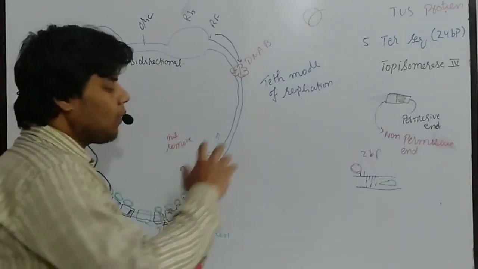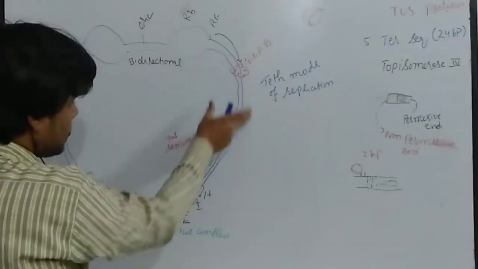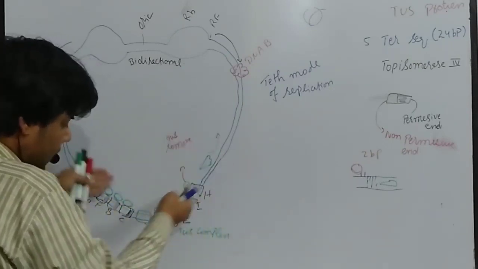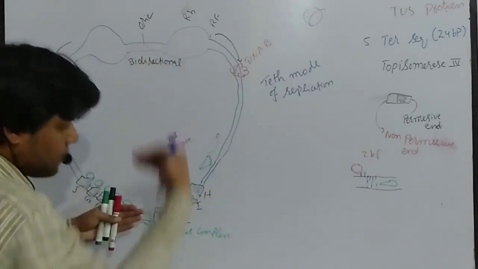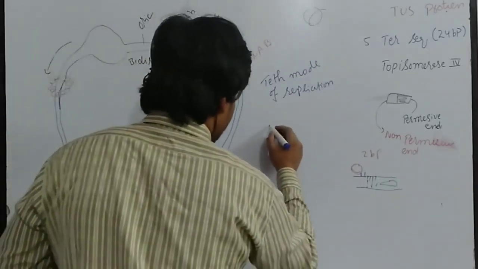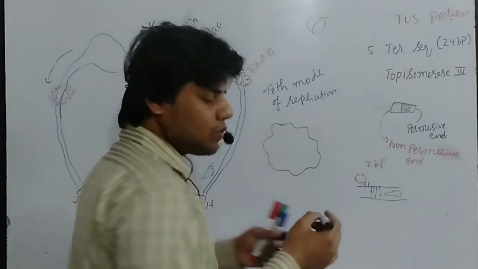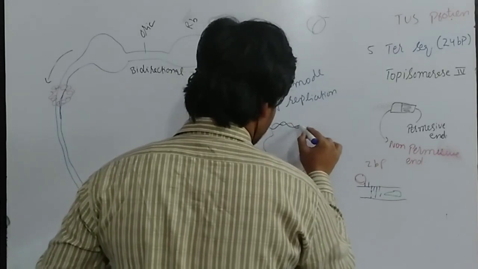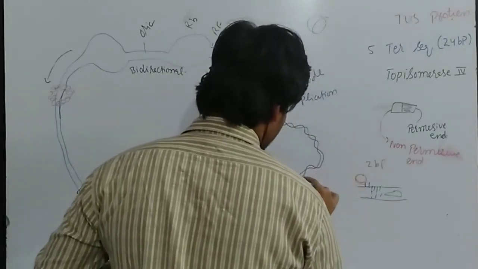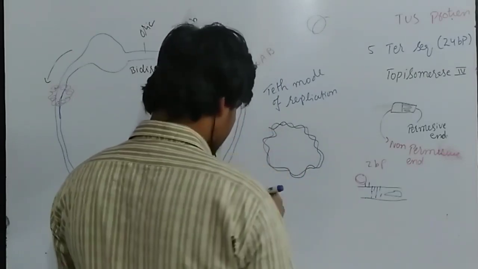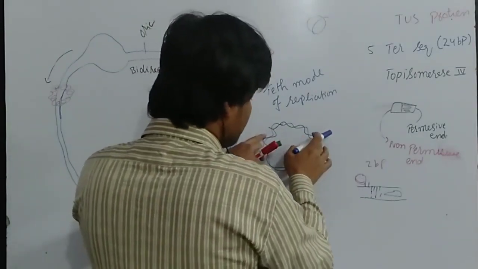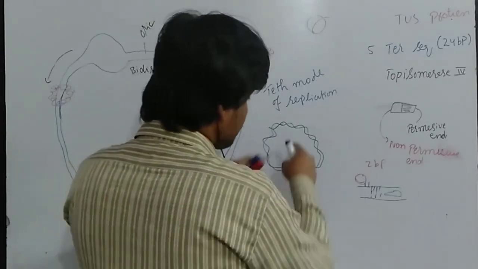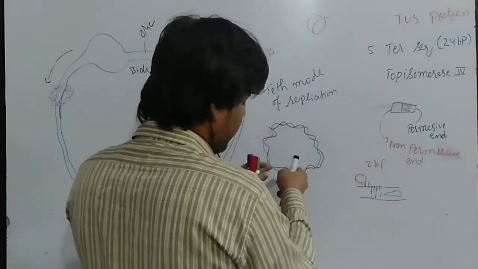Okay, now let's suppose the replication bubbles are moved to that specific position, and they pass, and the proteins are removed, and then they reach a complex. Then the strand jumps like that, so we get a strand in this position, which is used as a template, and a new daughter strand is also synthesized. This is the new strand. Okay, so then what actually happens, this new strand then jumps like that, so we get the structure in this form.